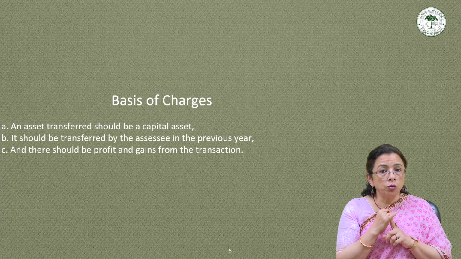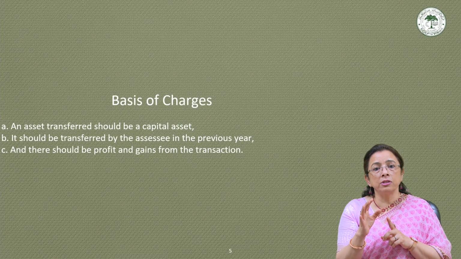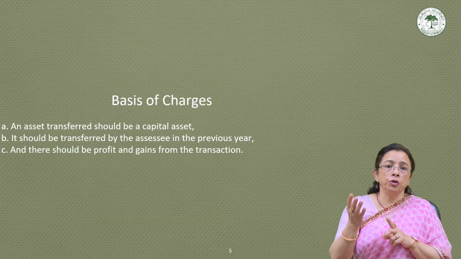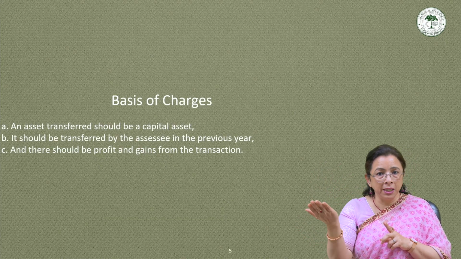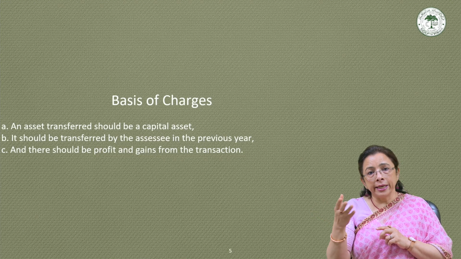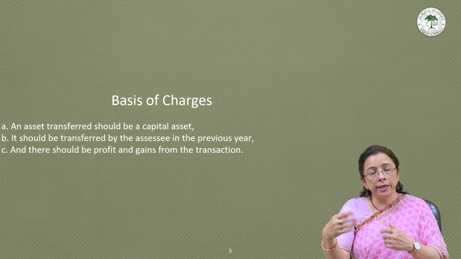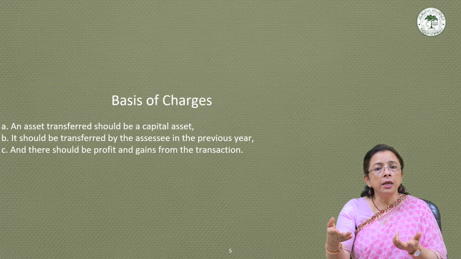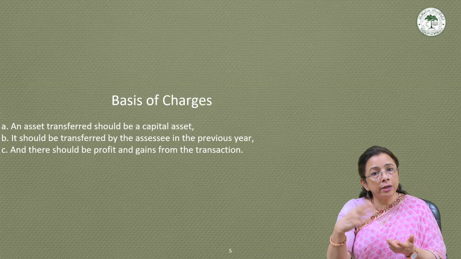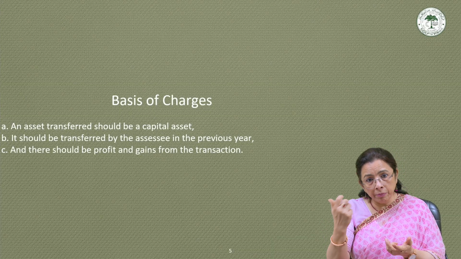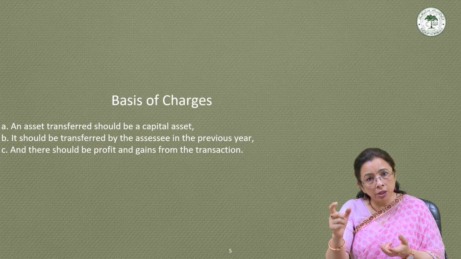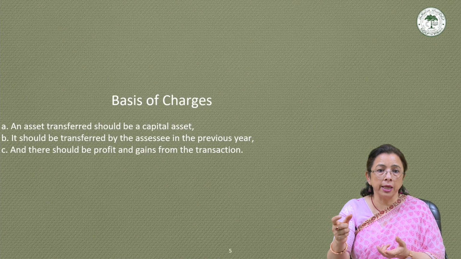It also includes any compulsory acquisition under any law. For example, if the government is going to build a bridge in a certain area and your agricultural land or your house falls within that domain, they are going to compulsorily acquire it from you and they will pay you certain compensation. This compensation will be computed, and whatever capital gain is there, you will have to pay taxes on that.